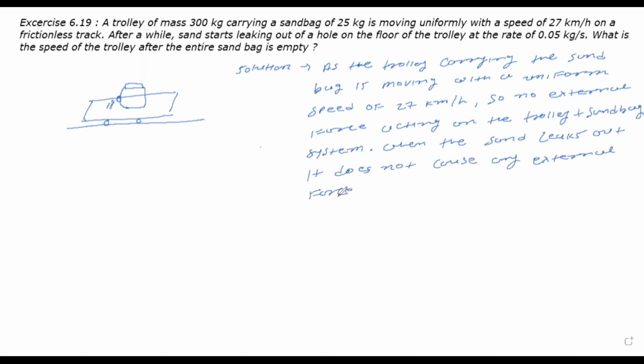So as external force is not acting on this system, the system moves with uniform velocity. Hence we can say the speed of the trolley remains unchanged.